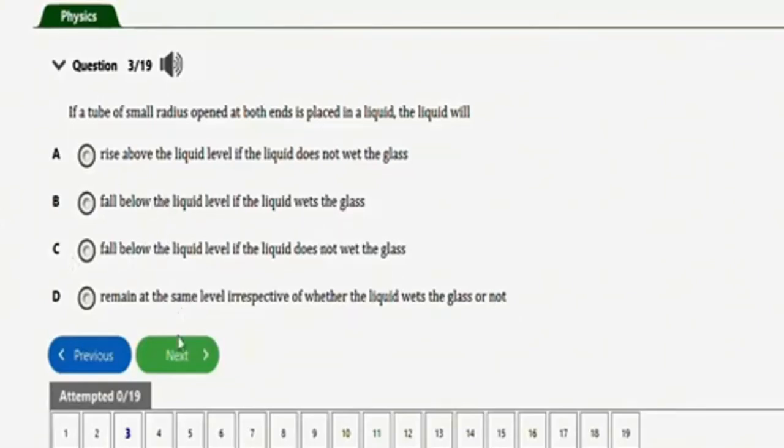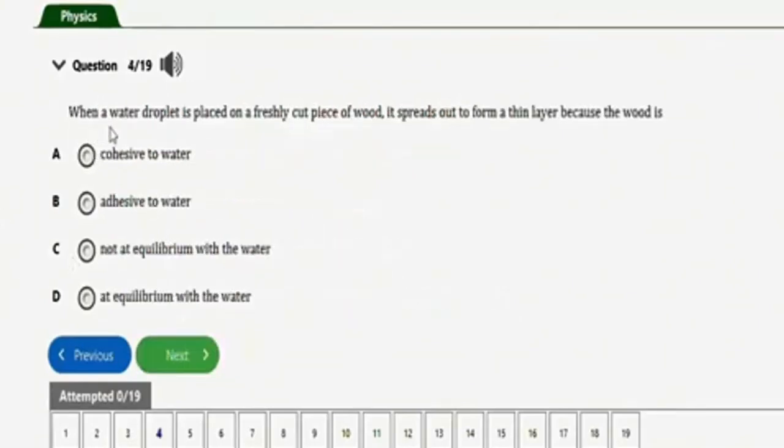Let's go to the next repeated question, which is this one. It says, when a water droplet is placed on a freshly cut piece of wood, it spreads out to form a thin layer because the wood is cohesive to water, adhesive to water, not at equilibrium with the water, at equilibrium with the water. So the correct option is option B, adhesive to water.